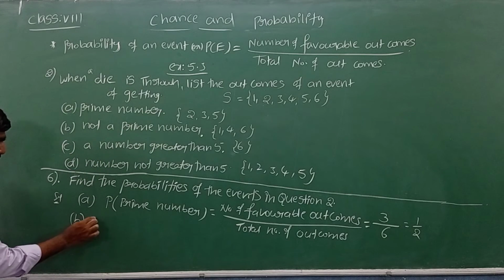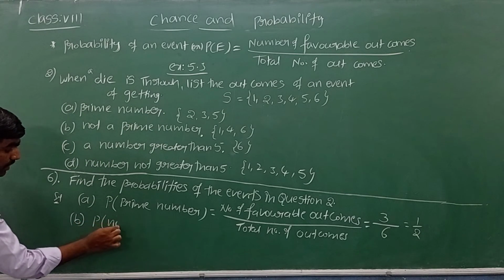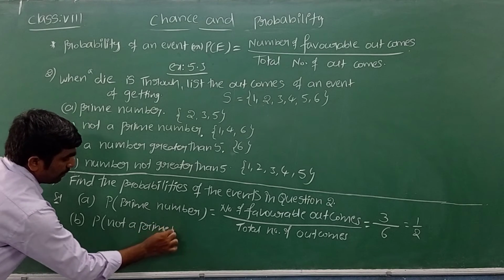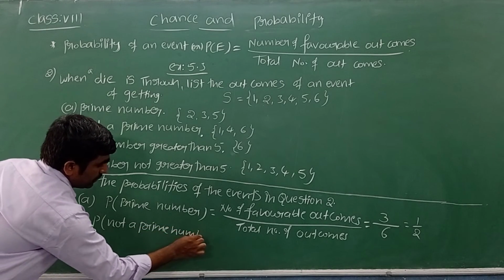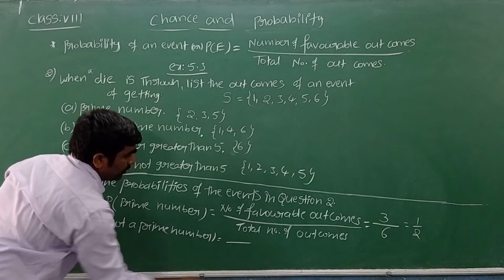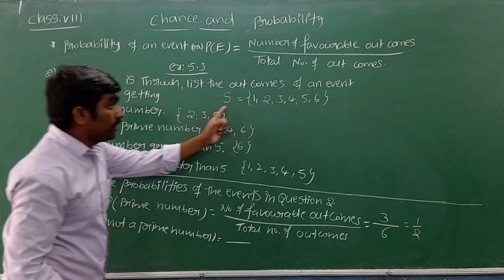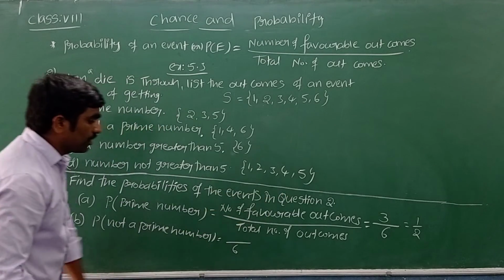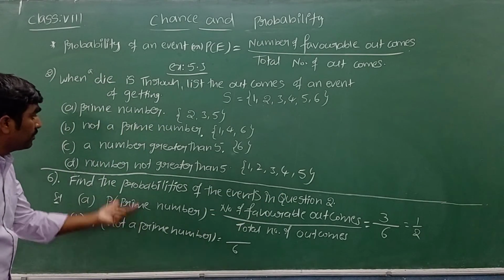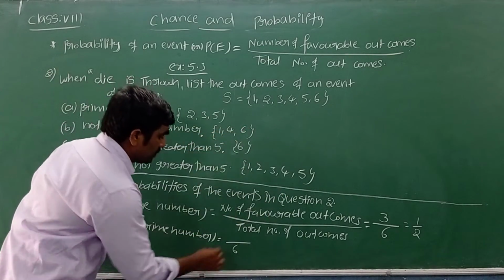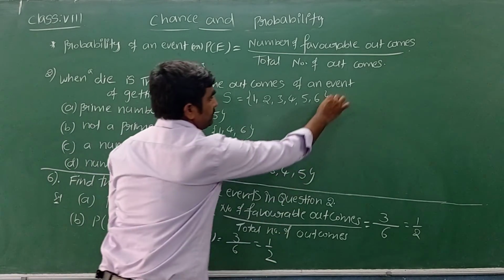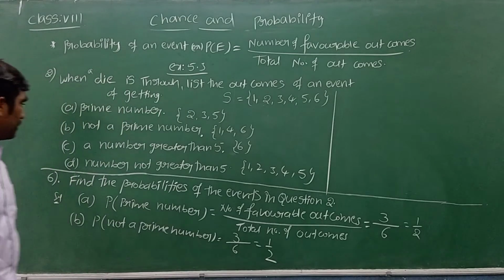Similarly, find the probability of B1, not a prime number. What is the probability of getting an event which is not a prime number? Same formula. In the denominator we write total possibilities, 6. Numerator is favorable outcomes. How many are favored to not a prime number? Sir, there are 3 outcomes in favor. 3 ones are 3, 3 twos are 6.